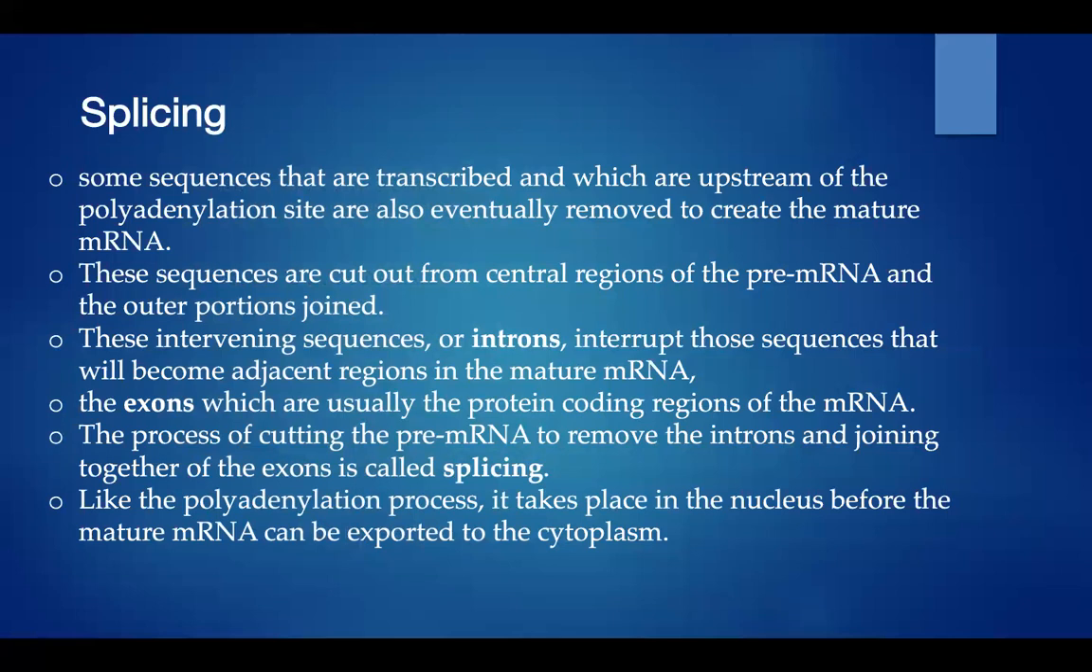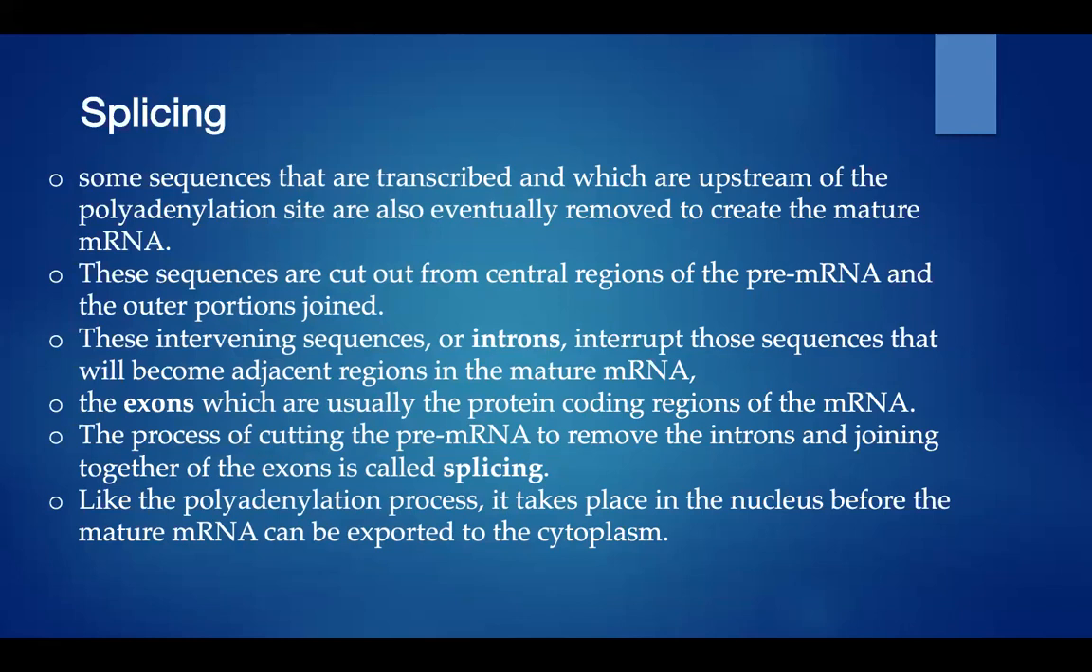Next is splicing. Splicing, we all know, just removes introns and joins exons. Some sequences that are transcribed and which are upstream of the polyadenylation site are also eventually removed to create the mature mRNA. These sequences are cut out from the central region of the pre-mRNA and the other portions join. These intervening sequences are introns, and the sequences that become adjacent regions in the mature mRNA are exons. So introns are non-coding regions, and exons are the coding regions of the mRNA.